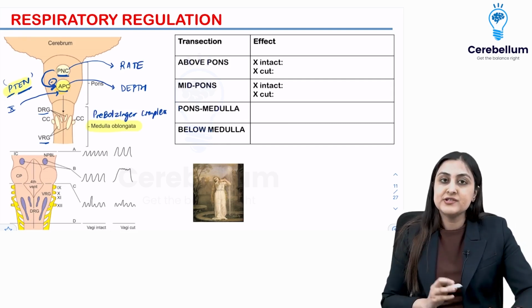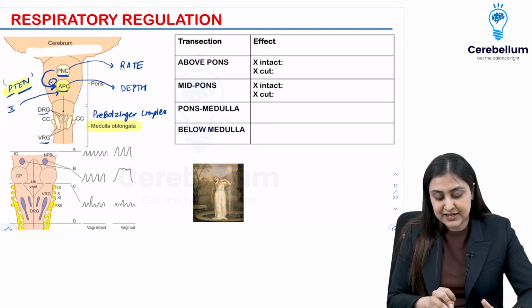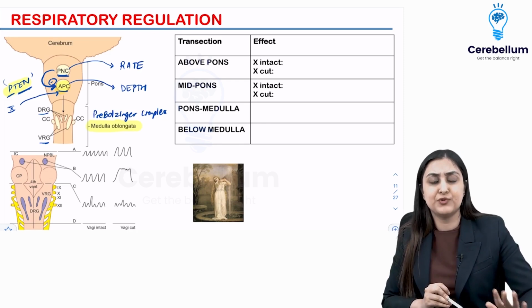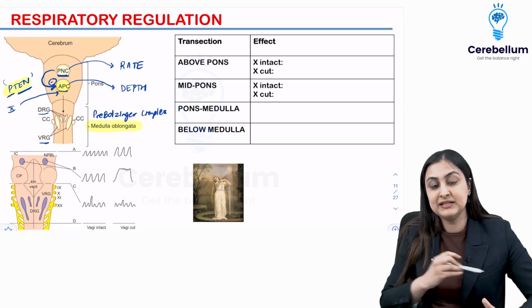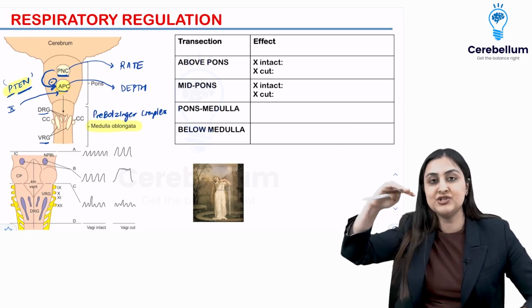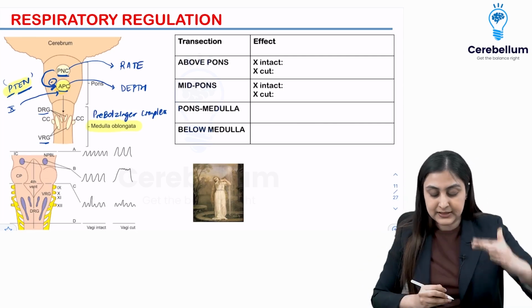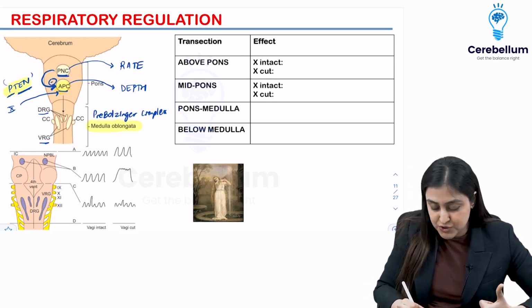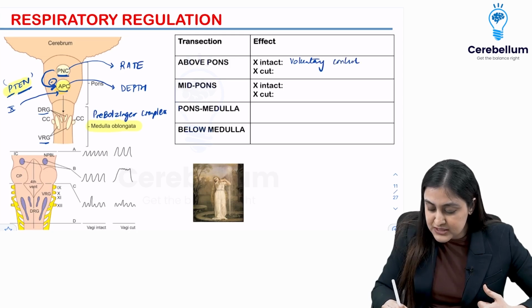Now the kind of questions that you're going to get from here are going to be about transection. That if I have a transection at this level, what's going to happen? Alright, so that's what we're going to fill in this table. It's pretty simple. Okay, so now let's say I have a transection above the pons, meaning whatever is on top of the lesion, that function is going to be lost. That's the concept you want to remember. So when the lesion is above the pons, it means that the cerebral control is gone. So when the vagus is intact, there's no issue. There's just the voluntary control of respiration which is lost.